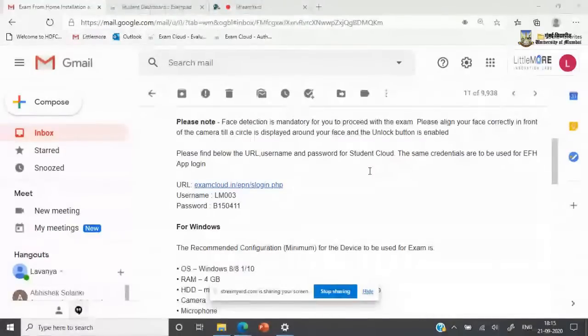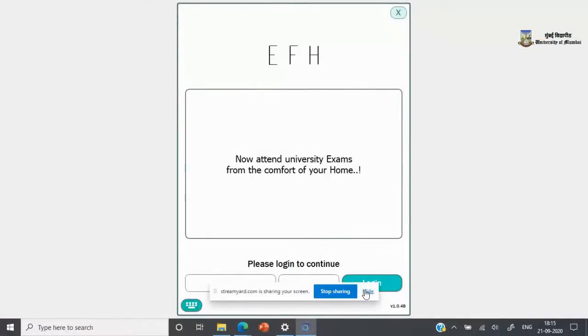We request all the students to note down the username and password that has been provided to you in this email. This username and password is the same username and password that will be used to log into the application here as well. So I'm going to type in what was provided in my email. I have written it down separately to be able to access the app.